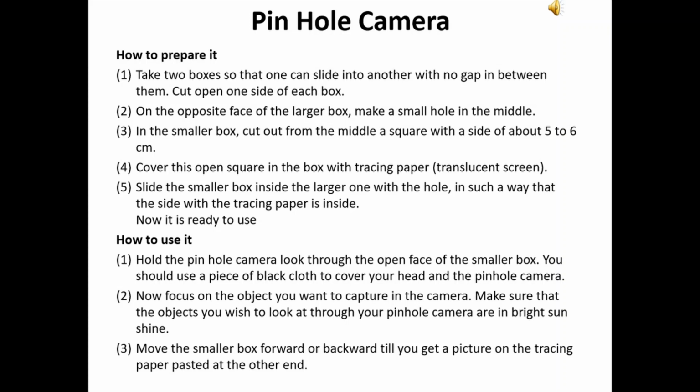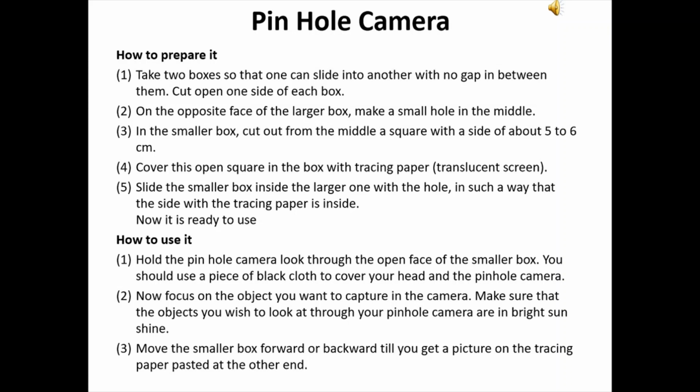Cut open one side of each box. On the opposite face of the larger box, make a small hole in the middle. In the smaller box, cut from the middle a square with a side of about 5 to 6 centimeter. Cover this open square in the box with tracing paper. Slide the smaller box inside the larger one with the hole in such a way that the side with tracing paper is inside. Now it is ready to use.